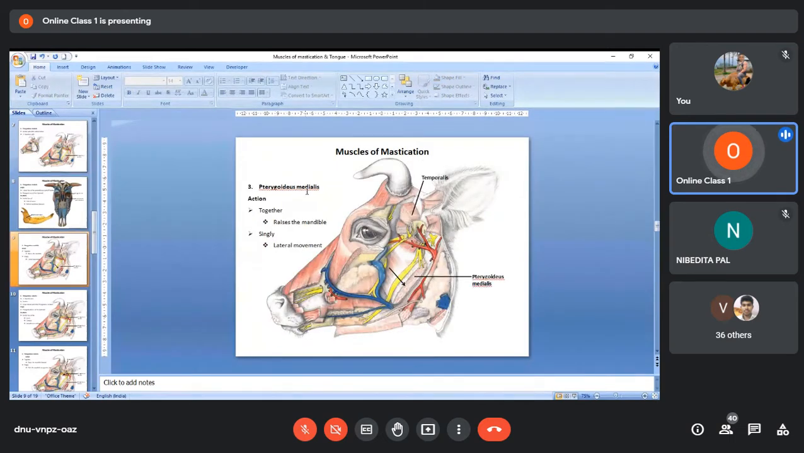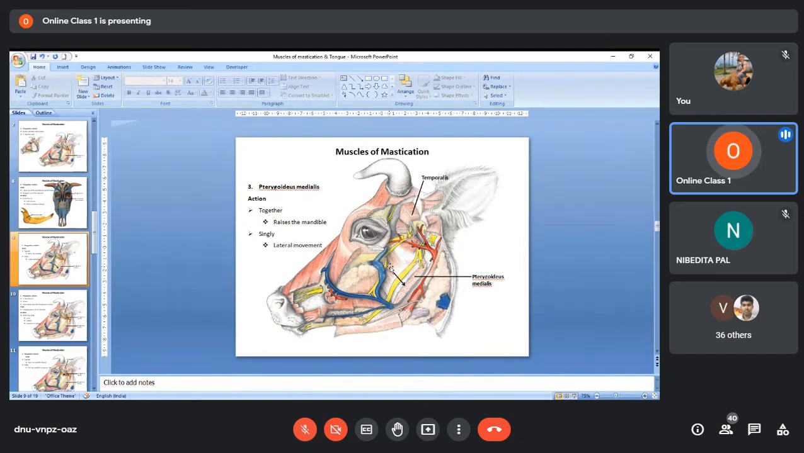Then the pterygoideus medialis, the function of this muscle again. So this is again a paired muscle. So together when they act, what will it do? It will raise the mandible. That means, you see, this is pterygoideus medialis. The origin will be here on the upper jaw. Insertion is on the lower jaw.